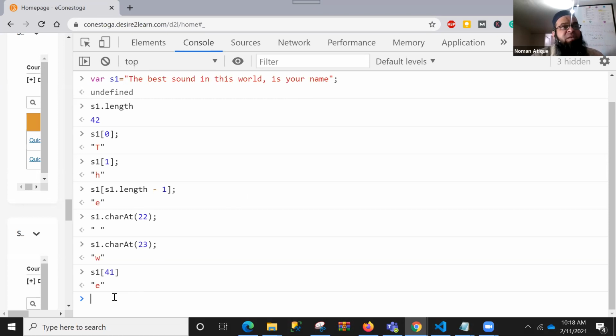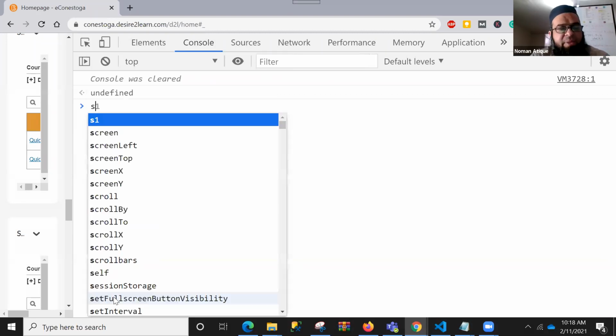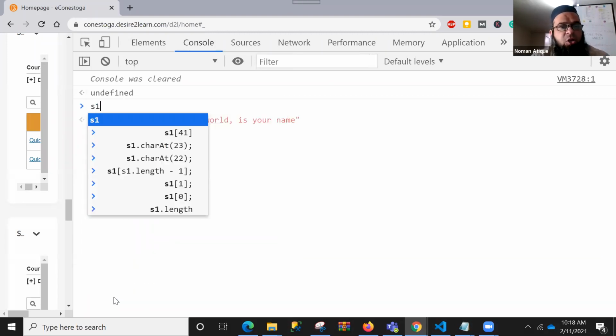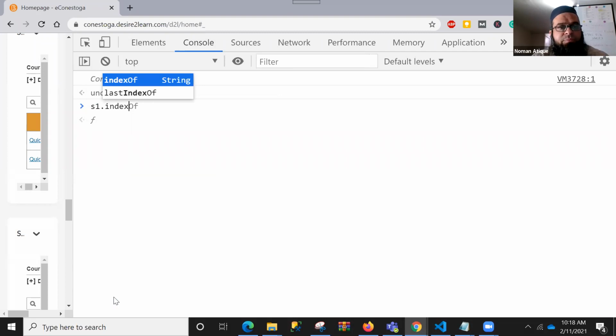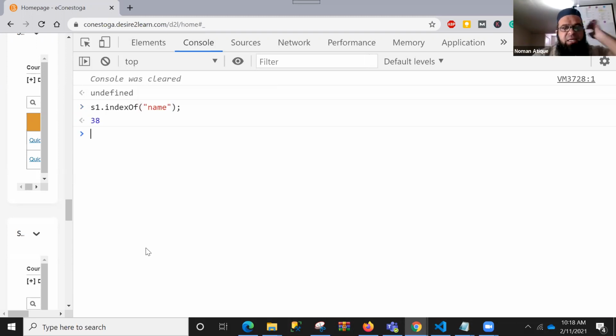Okay, and then we have some other functions as well. Let's talk about some other functions. Very interesting functions. One of them is s1 dot indexOf. For example, I want to know the index of name, where this name is starting. So now if you see, let me just type that. S1 dot indexOf name. Where is the name starting? So name has this 38 value, right?